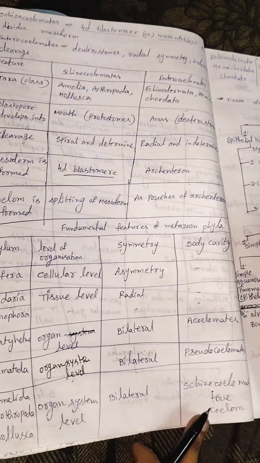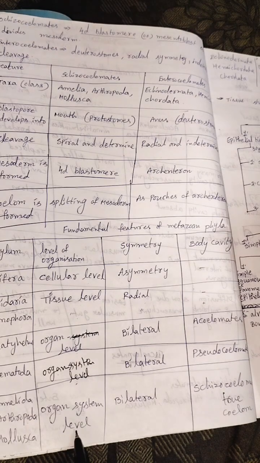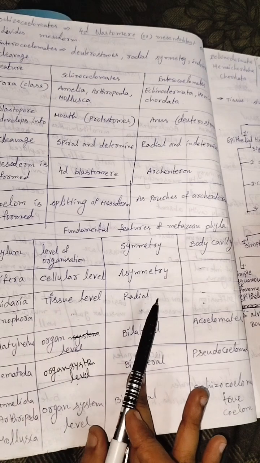This is the true coelom. Next one, Echinodermata, Hemichordata, Chordata. These three are also organ system level, bilateral, and enterocoelomates.